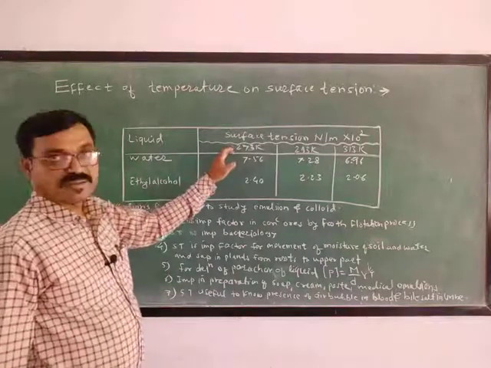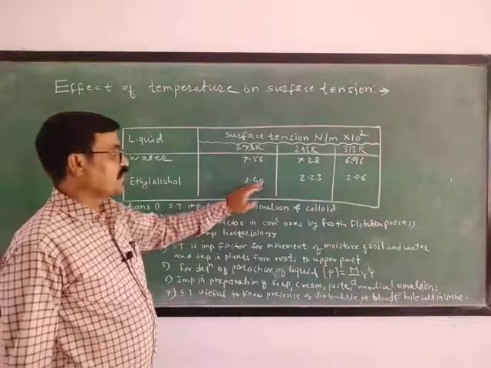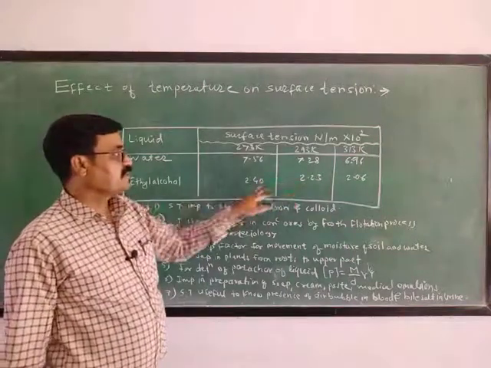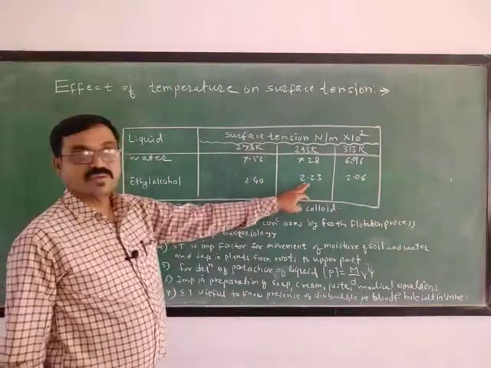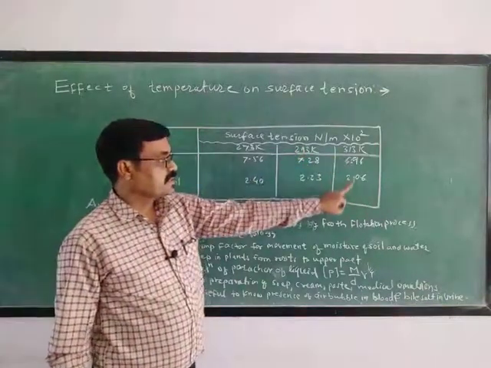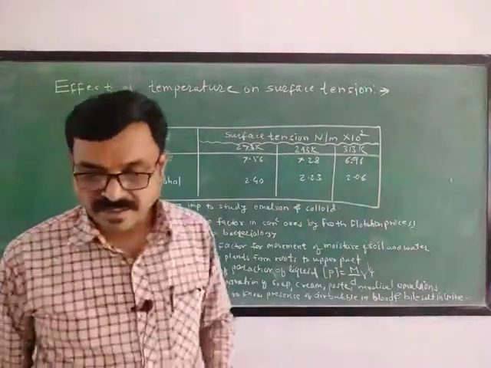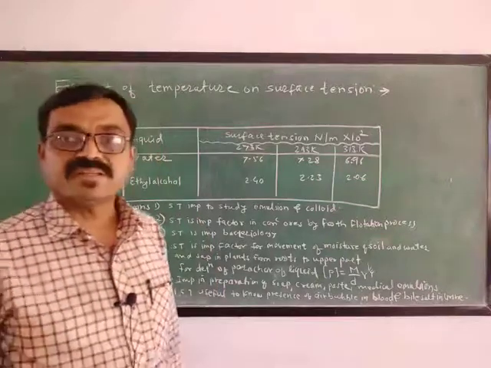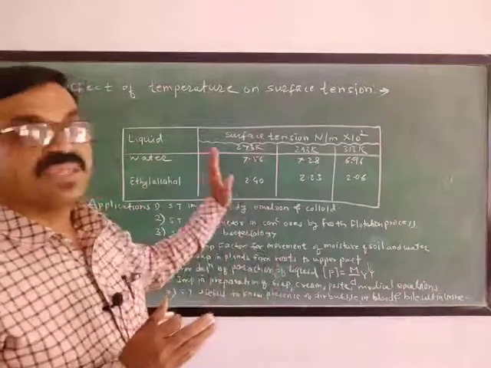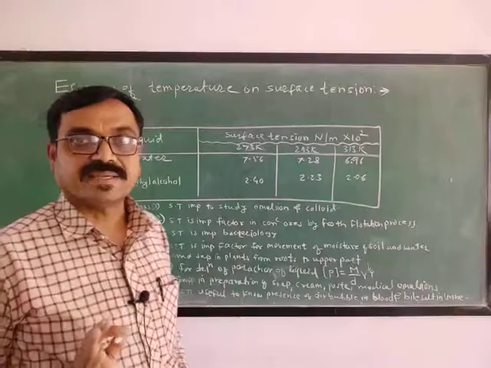For the same temperature, that is 273 Kelvin, the surface tension becomes 240 into 10 raised to power 2 Newton per meter. As the temperature increases, less than 240, that is 2.23 at 293 Kelvin. Still increase in the temperature, still decrease in the surface tension. Besides this, we may see various examples, toluene, acetone, or any liquid like benzene. We may study, the same thing happens. As temperature increases for any liquid, the surface tension goes on decreasing.